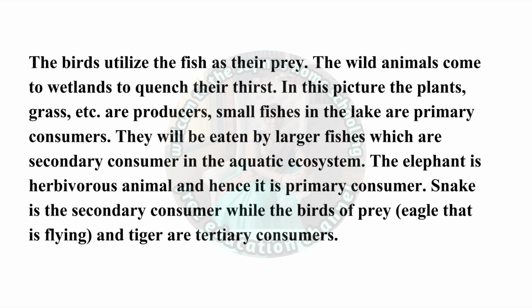In this picture, the plants, grass, etc. are producers. Small fishes in the lake are primary consumers. They will be eaten by larger fishes, which are secondary consumers in the aquatic ecosystem. The elephant is a herbivorous animal, and hence it is a primary consumer. Snake is a secondary consumer, while the birds of prey, eagle that is flying, and tiger are tertiary consumers.